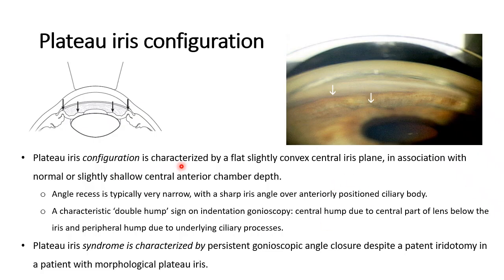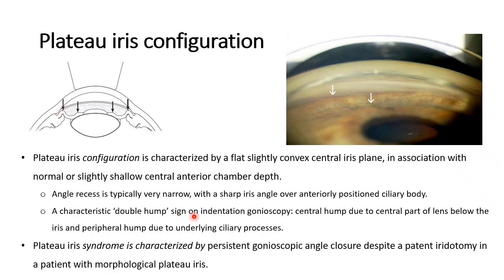Plateau iris configuration is characterized by a flat, slightly convex central iris plane in association with a normal or slightly shallow central anterior chamber depth. Angle recess is typically very narrow with a sharp iris angle over an anteriorly positioned ciliary body. So this is your anteriorly positioned ciliary body pushing the peripheral iris forward, and even the central iris is a little convex, right? So even the central AC depth is decreased, so is the peripheral AC depth, right?